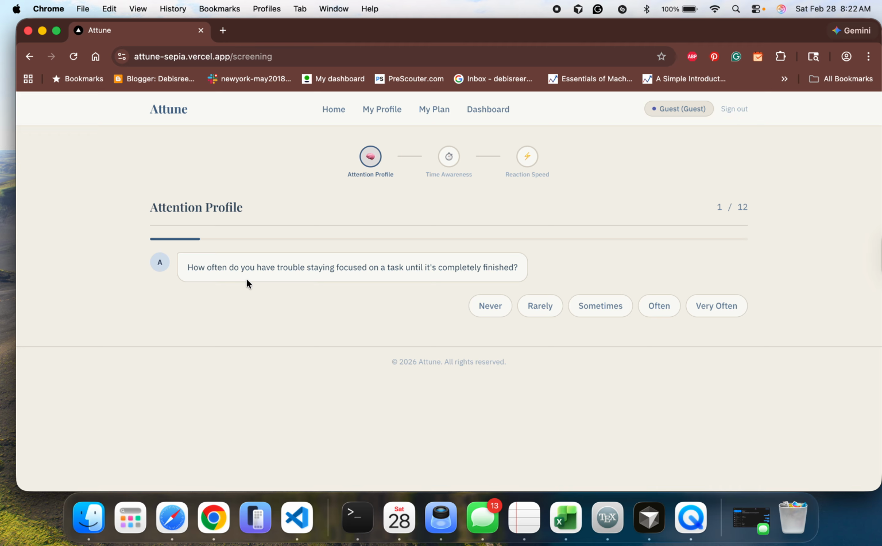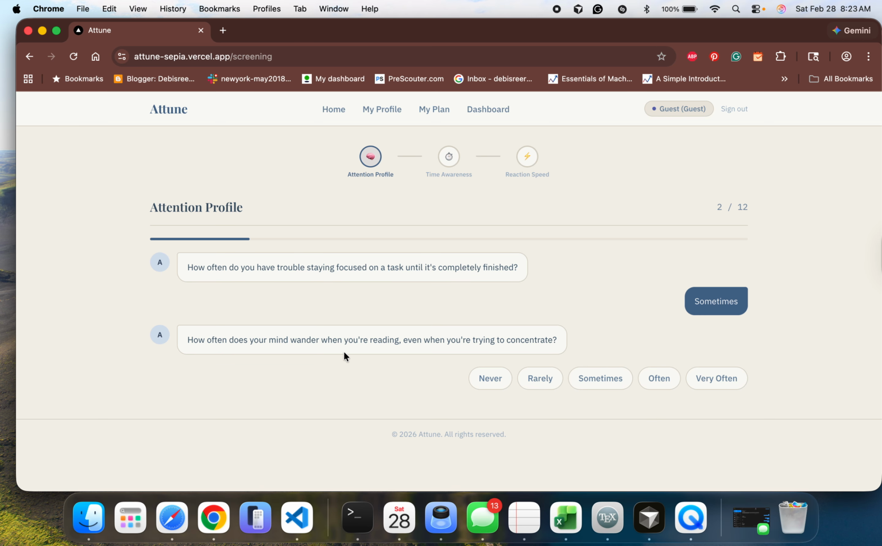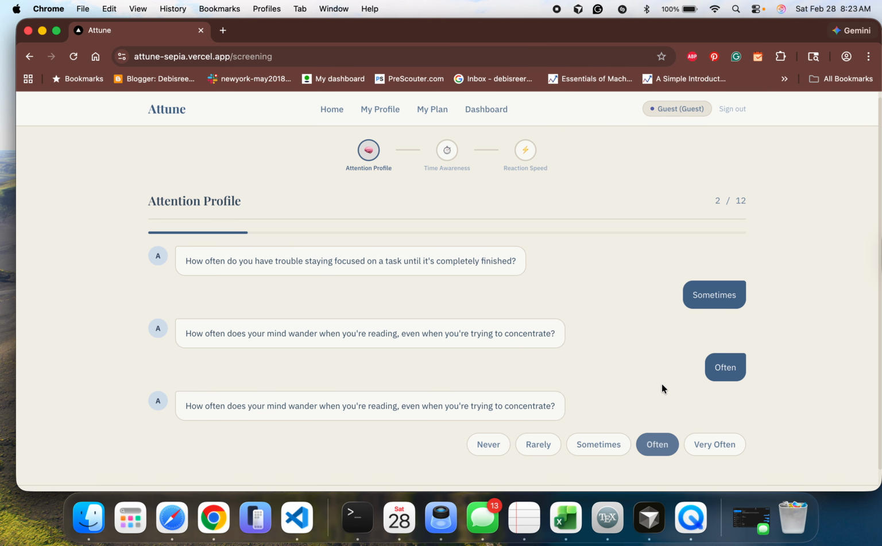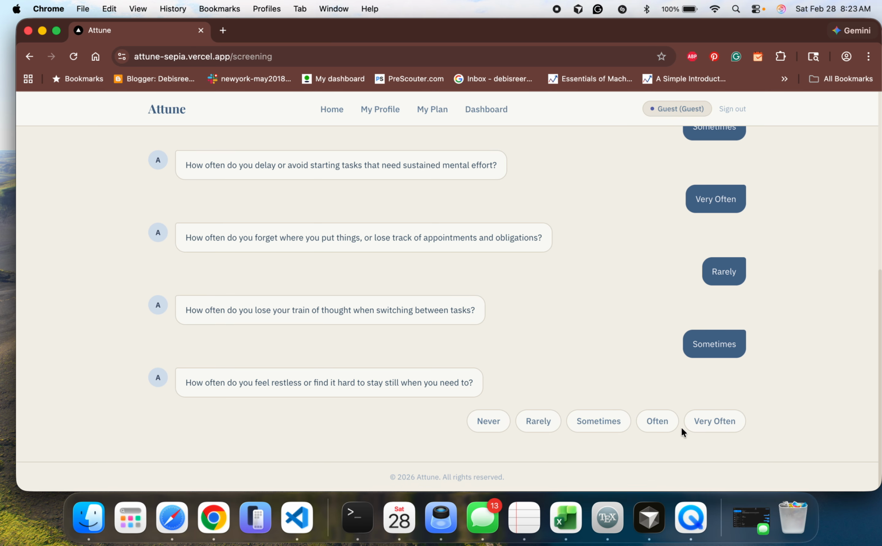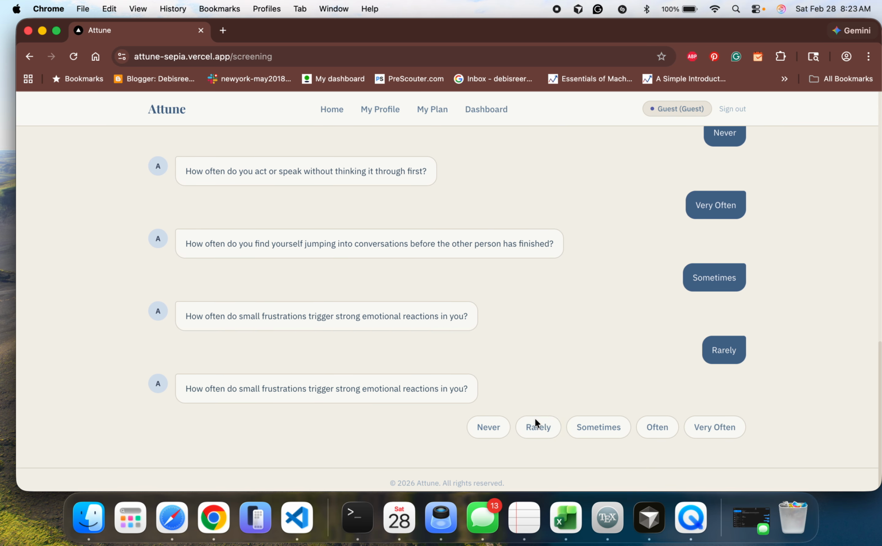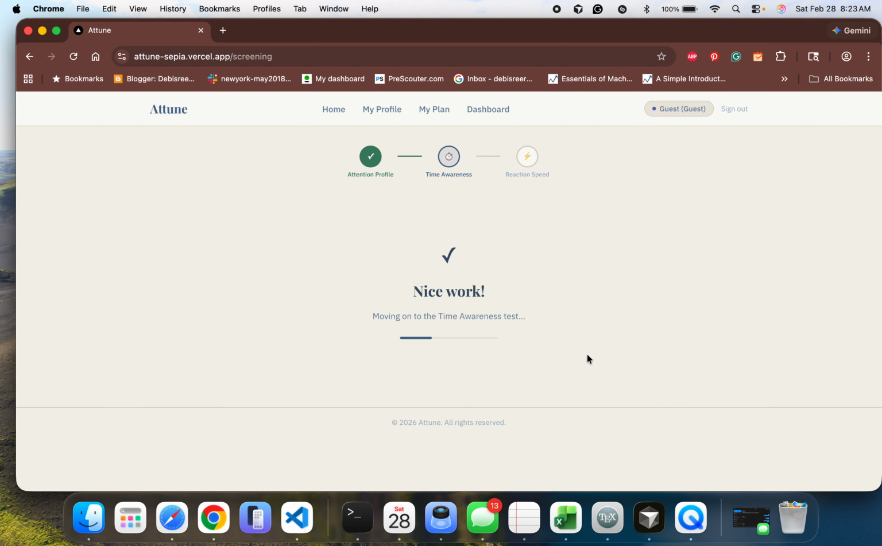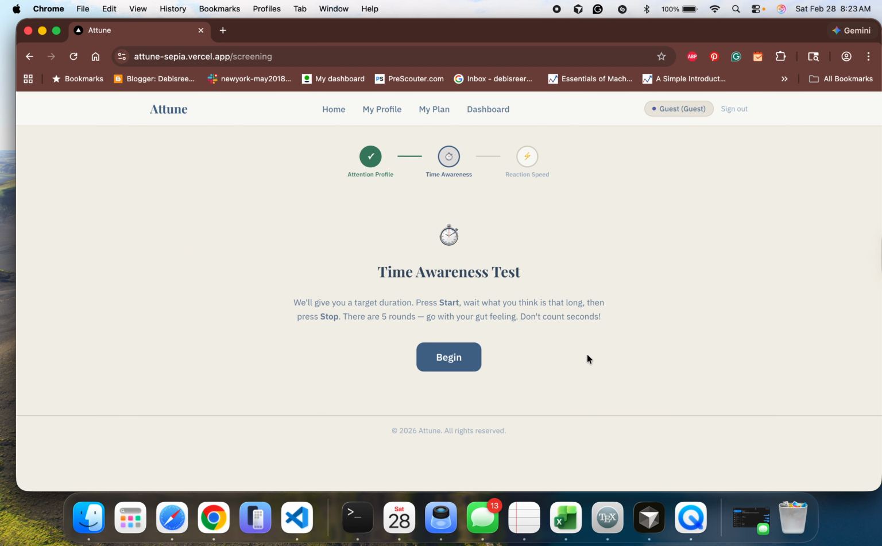Let's say, how often do you have trouble staying focused on a task until it's completely finished? So it's not just about today, it's usually your pattern it's asking about. And out of these options you can just choose sometimes, etc. Next question, similarly. Now for the sake of the demo, I'm going very fast, randomly, doesn't mean anything, just to show you how many questions you are dealing with here. So yeah, it's done. It's just roughly 10-12 questions, and it just tries to see where you are standing.